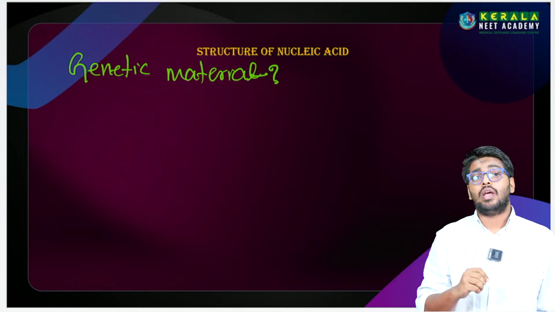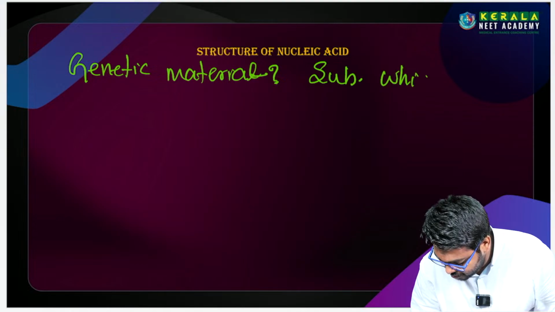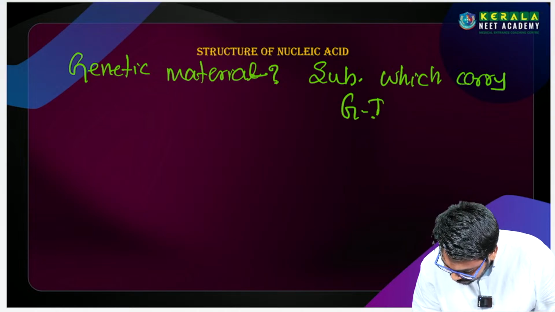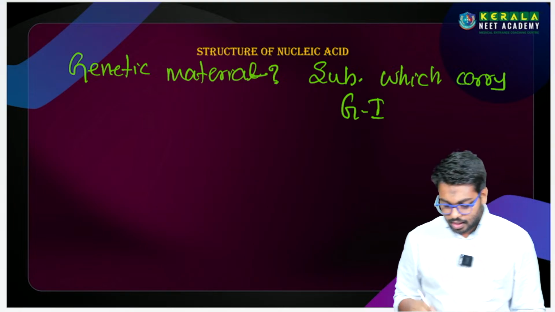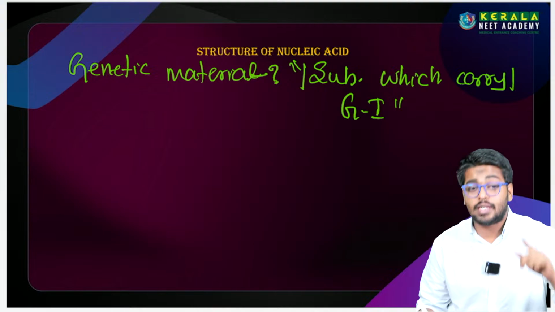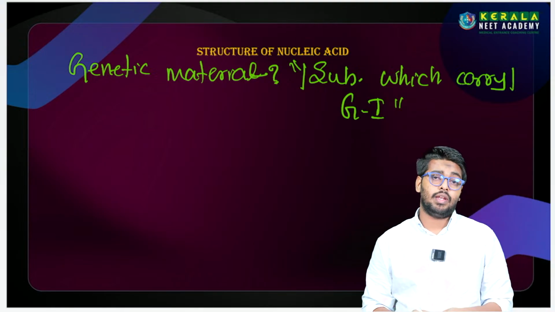The genetic material is the substance which carries genetic information from the parent to its progeny. This is called a genetic material.